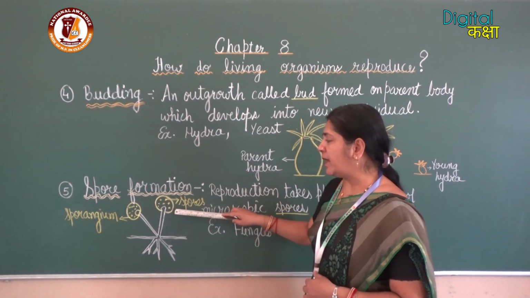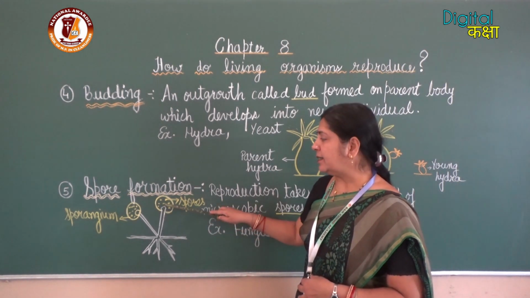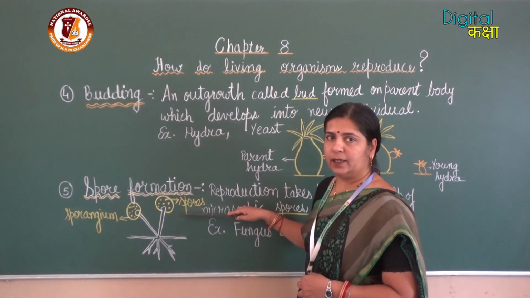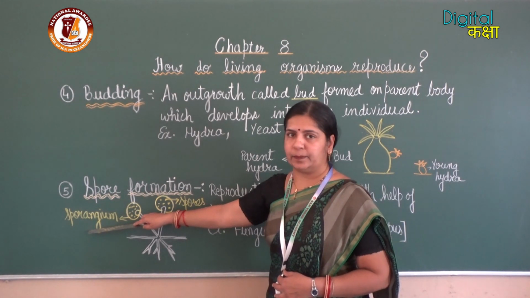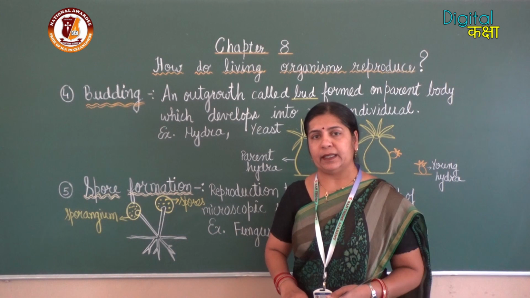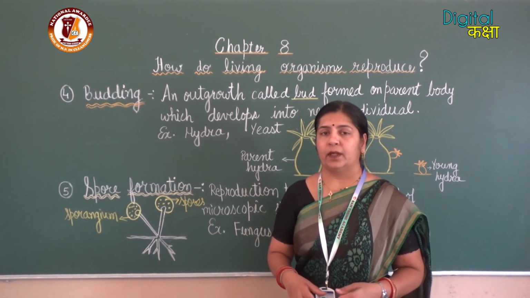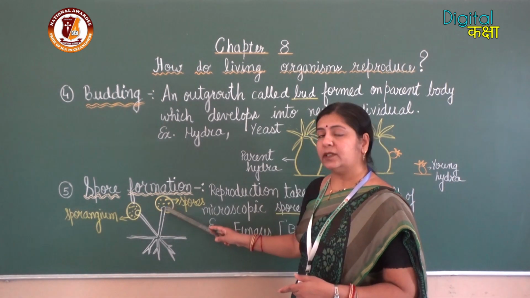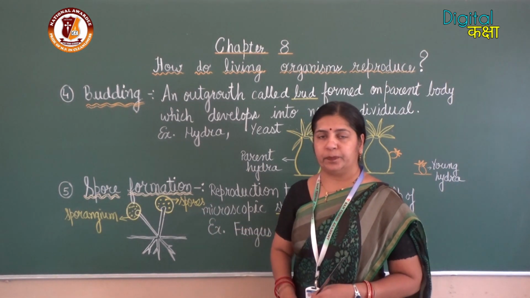So this is the sporangium, a bulb-like structure, and these are the tiny microscopic spores present here. Spores are present inside the sporangium. So when the conditions are unfavorable, that is high temperature, dry weather, etc., the spores are enclosed inside the sporangium, that is the bulb-like structure.